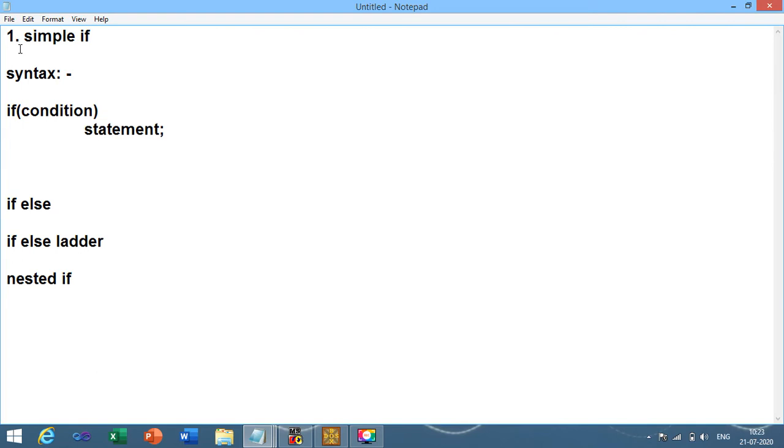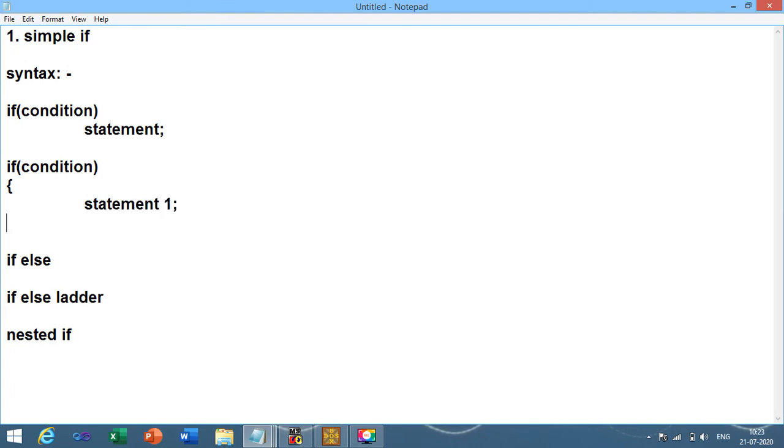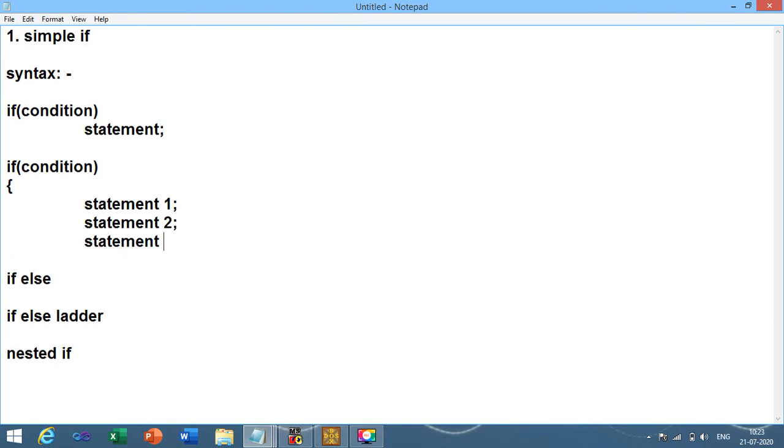Now it may be possible that with the mobile phone your parents give a scooter as a gift. So with this single condition we need to execute two statements. At that time the syntax is like this: if condition, opening curly bracket, statement 1, statement 2, statement n, and bracket over.